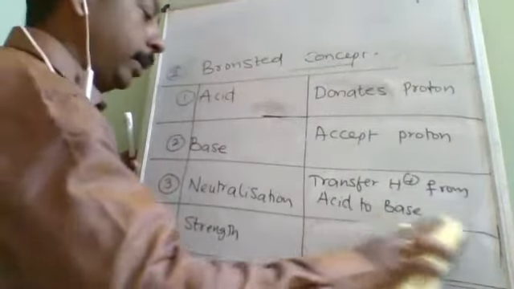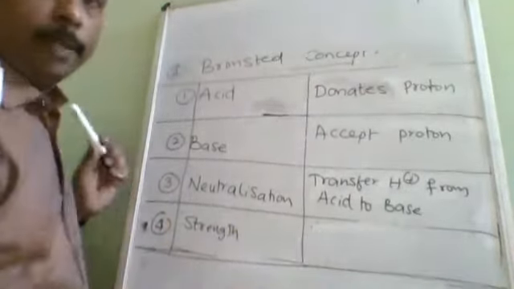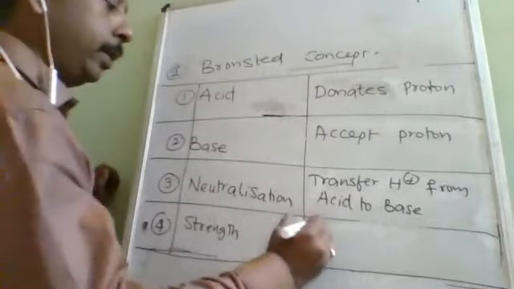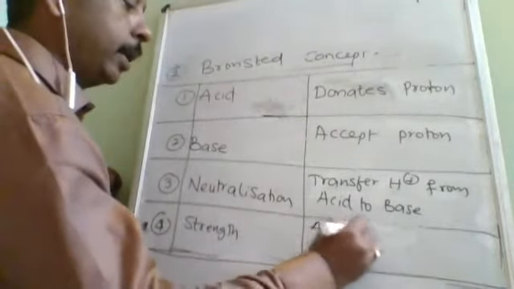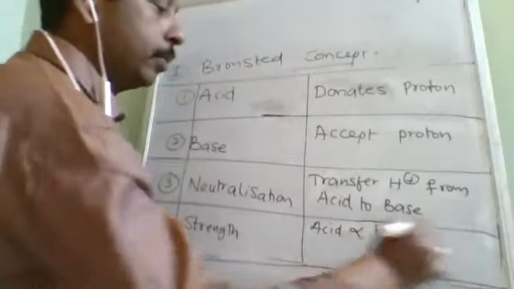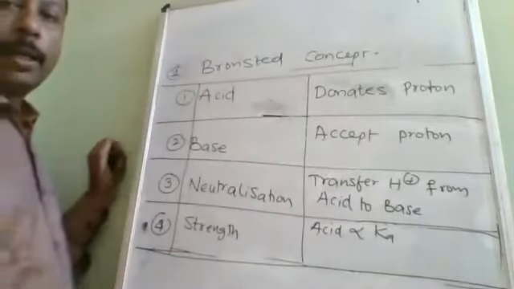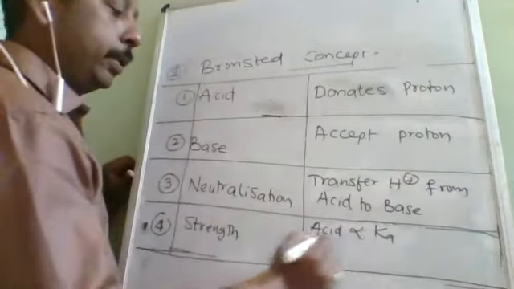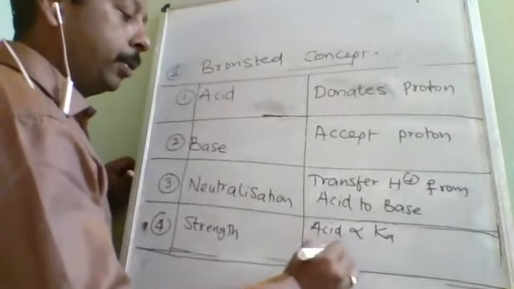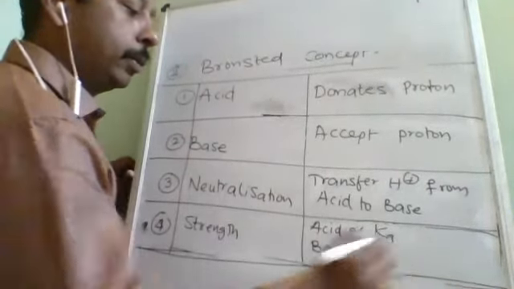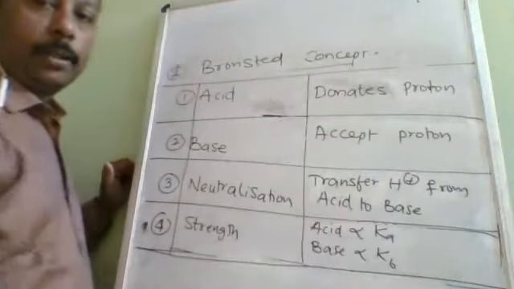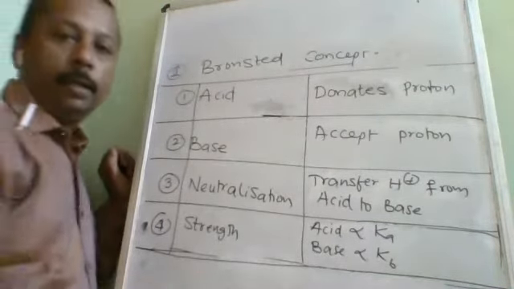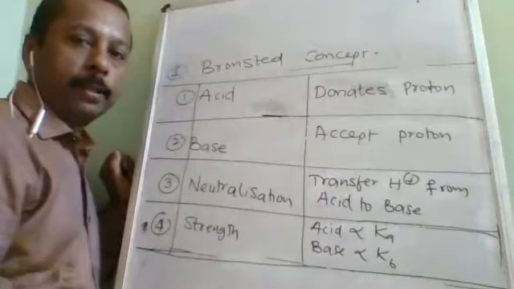And here, coming to the strength of acid and base, he directly said acid strength is directly proportional to dissociation constant, and base strength is also directly proportional to dissociation constant. But the dissociation constant of acid is Ka, and the dissociation constant of base is Kb.